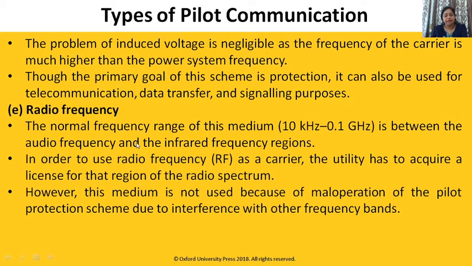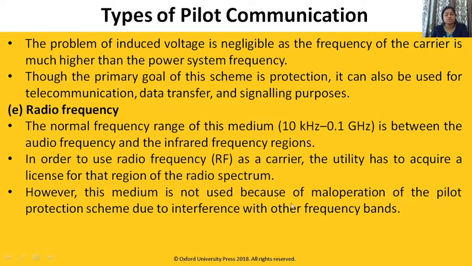Next is radio frequency. Power frequency, then carrier frequency, and then radio frequency. Radio frequency is in the range of 10 kilohertz to 0.1 gigahertz. In order to use radio frequency as a carrier, the utility has to acquire a license for that region of the radio spectrum.